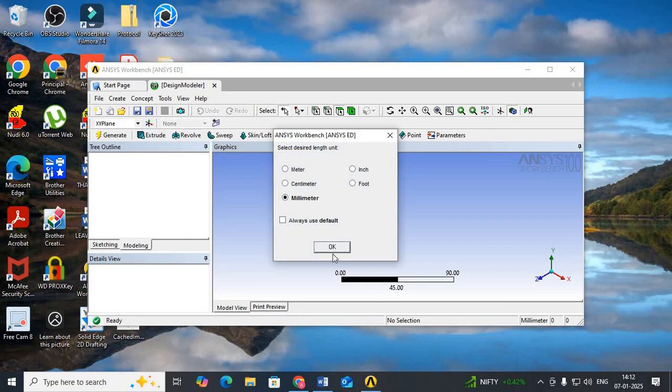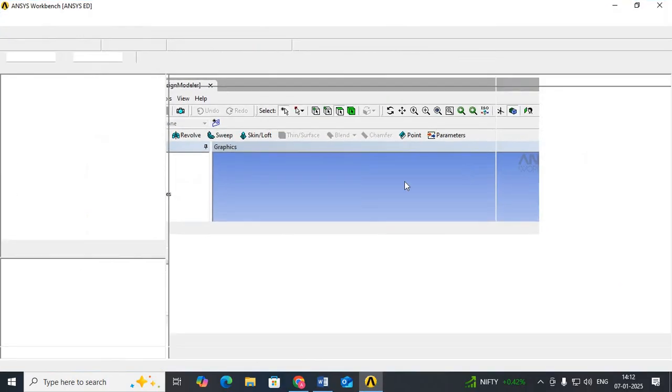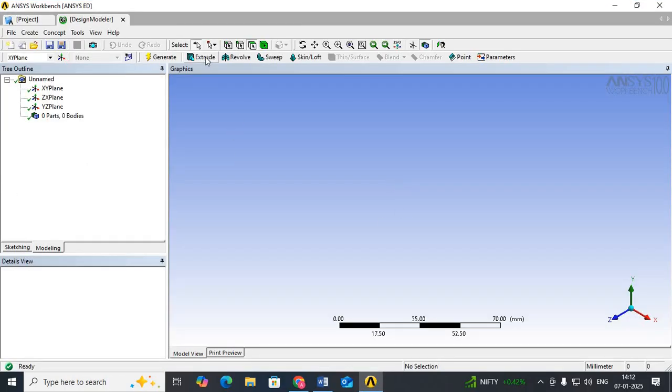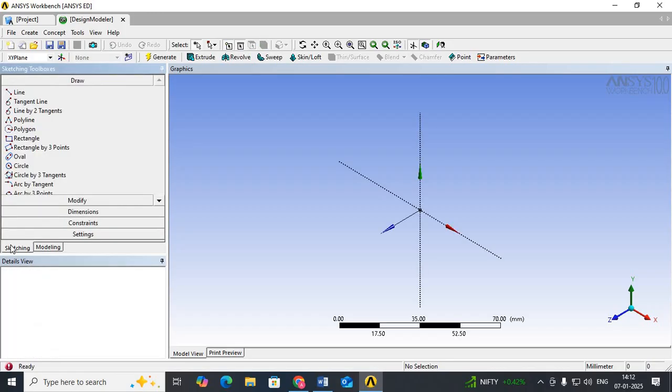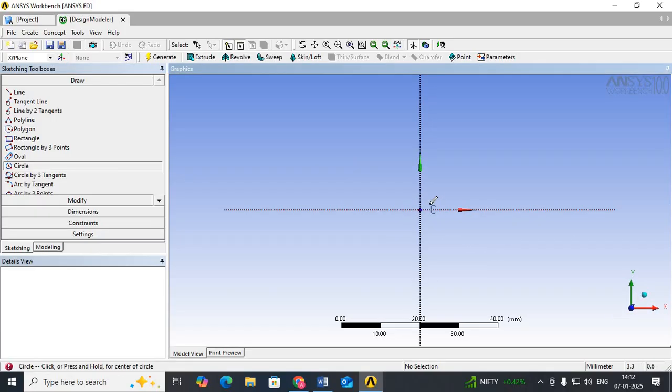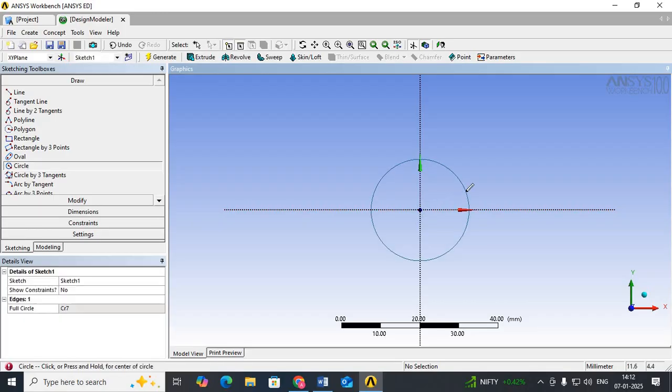Then select millimeter, then OK. After that, there is an extrude command. Select the extrude command. After that select generate. Then there is sketching on the left side of your screen. Select sketching. After that select circle. Once you select the circle, select the direction. Here you see in the right corner of your PC, it is blue color, that is Z direction. Select Z direction. From the center, just draw one circle.